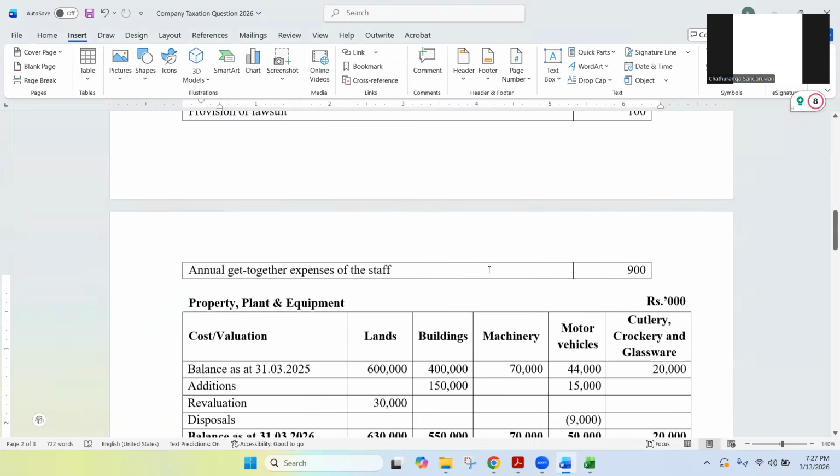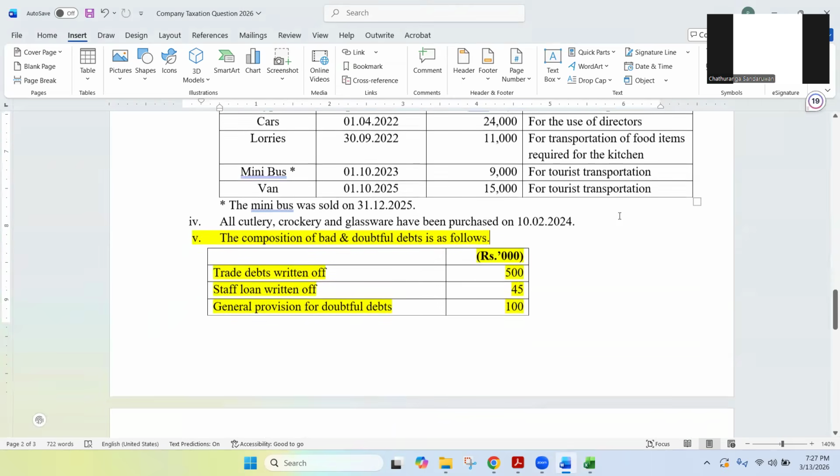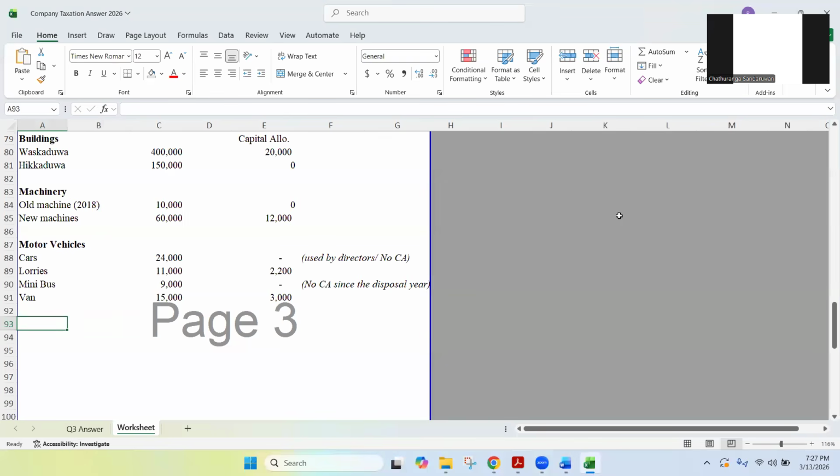And the last category is cutleries, crockery, and glassware. I'm going to write the classification. We have one number there. Total is how much?